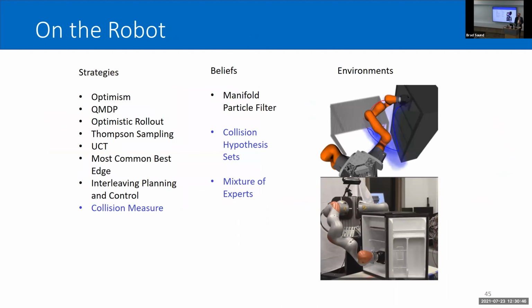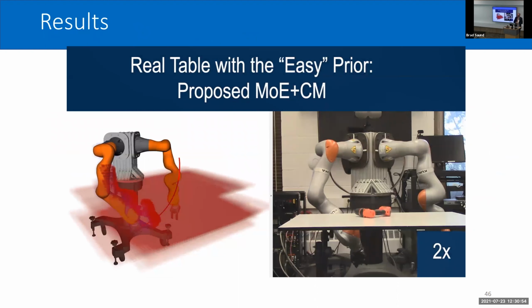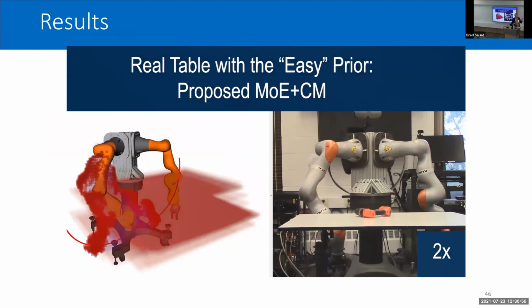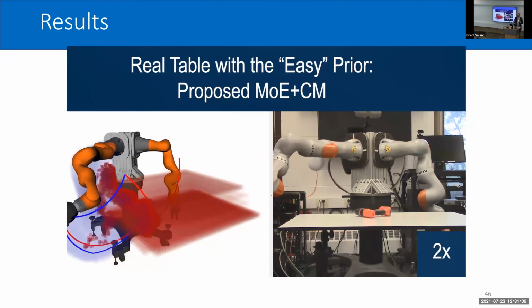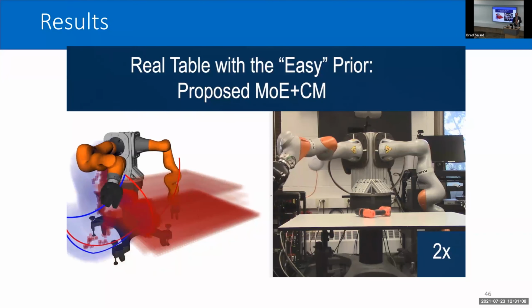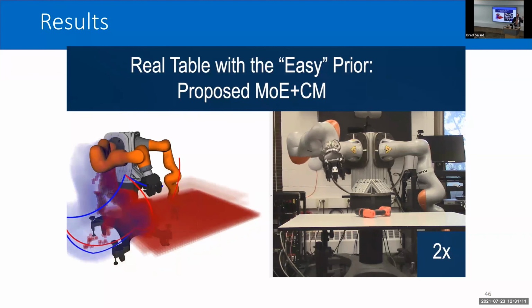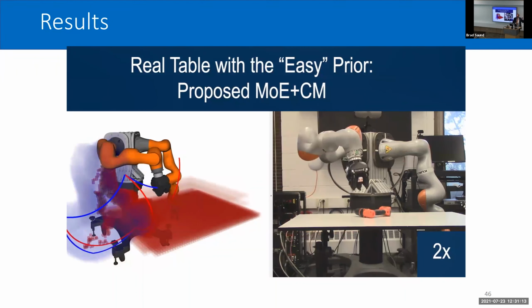But instead, I'm going to show videos of the robot working. We try a bunch of different strategies. We have the belief methods I've talked about on various environments. Here you can see both the manifold particle filter and the collision hypothesis sets working together. We have a belief over where the table is, so those are the red planes. As we bump around and move around, this belief gets more and more compressed and more accurate. And we also have these lingering collision hypothesis sets that provide a different source of information to help us reach the goal.